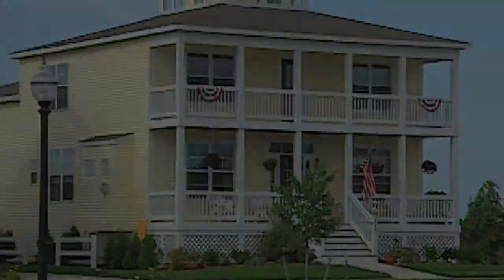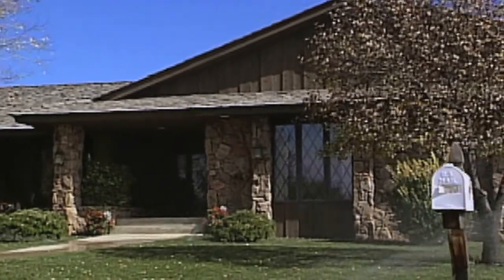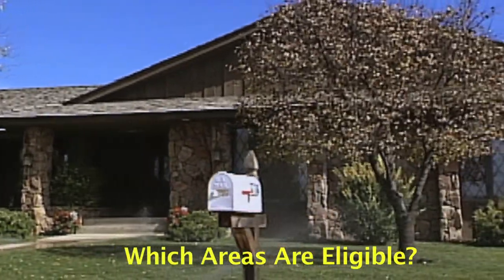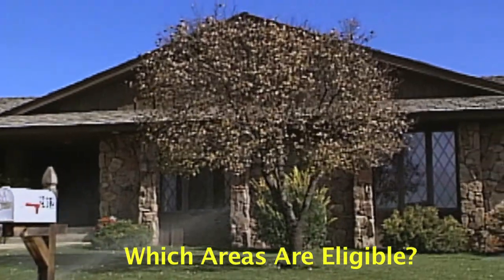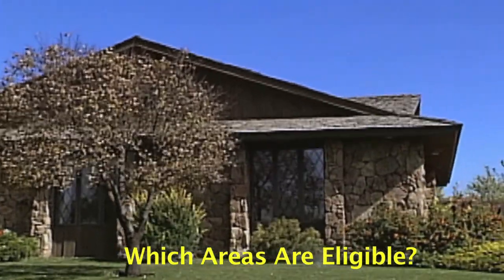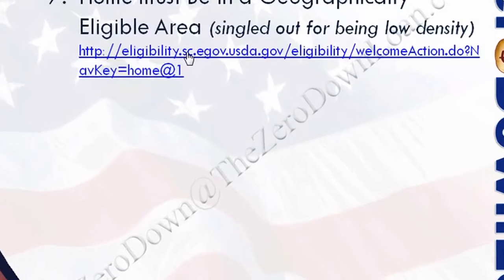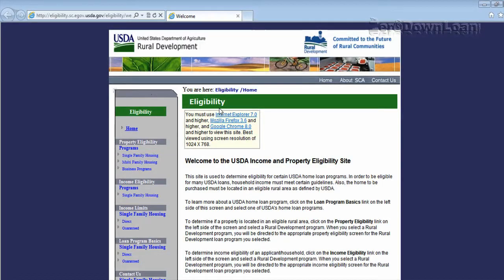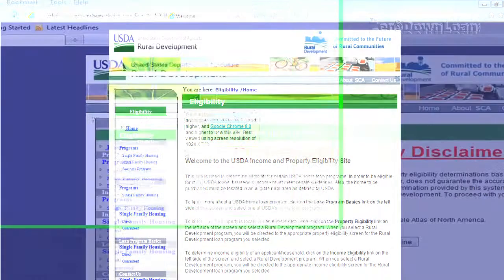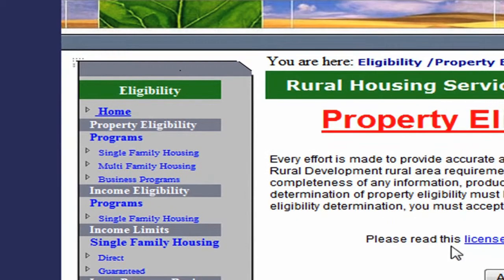You've gotten pre-approved, you've got an agent, a realtor that you're working with, you're about to go out there and look for some homes, and you want to know which areas are eligible and which are not. Let's take a look. The USDA has set up a website where you can search either by an area or a property address. If you go to the address on your screen that I'm clicking on and look under property eligibility and then click on single family housing, you'll see that you have two options that show up on your screen.